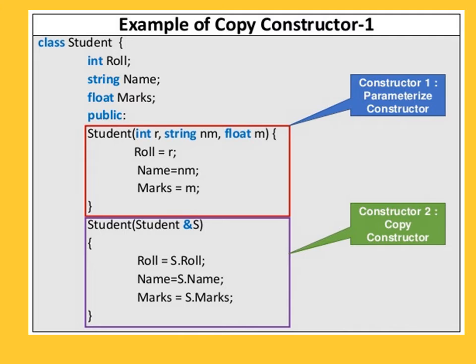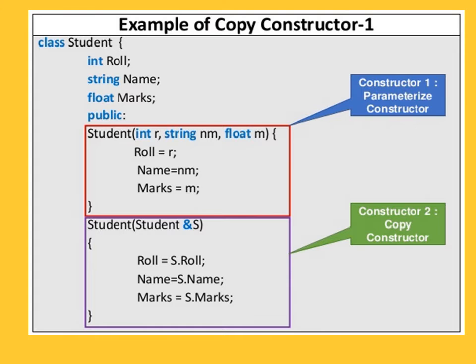Now see the example of a copy constructor. Here we define the class Student. In that class we define the data members int roll, string name, float mass. Then in the public section we define the first constructor, that is the parameterized constructor. In that we are passing int r, string nm, float m. So these are the passing arguments, and for the data members roll number, name and mass, we assign r, nm and m respectively. So this is the first parameterized constructor.